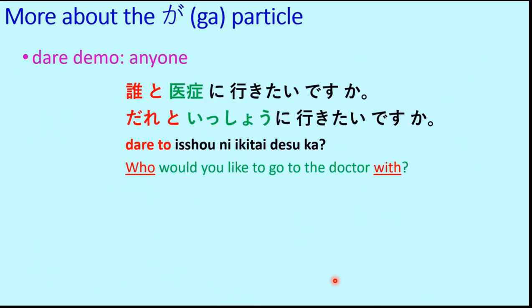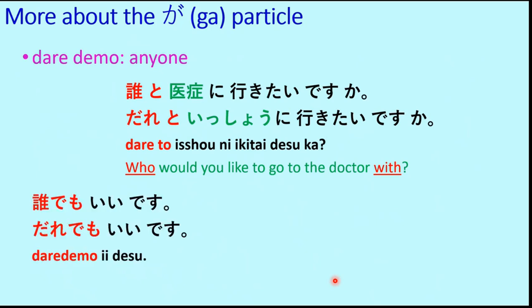And then we have dare demo, which means anyone. So the same question, dare to issho ni ikitai desu ka? Who would you like to go to the doctor with? Dare demo ii desu. Dare demo ii desu means anyone is fine. So dare demo means anyone. Ii means fine. So I am okay to go with anyone. Whoever would like to accompany me, please.